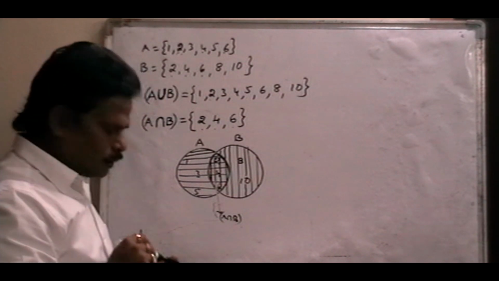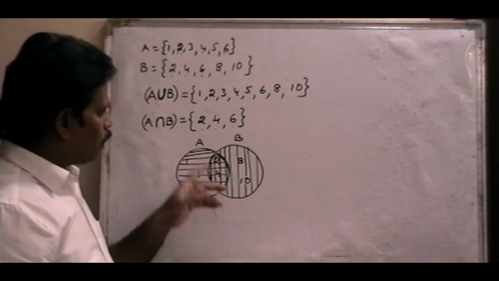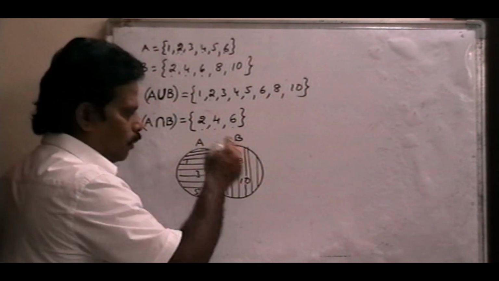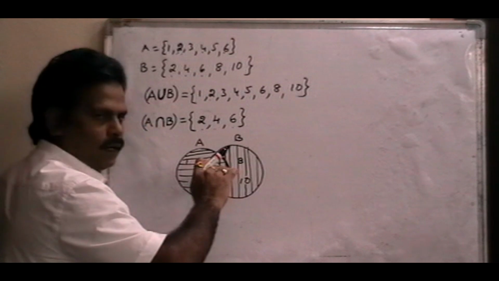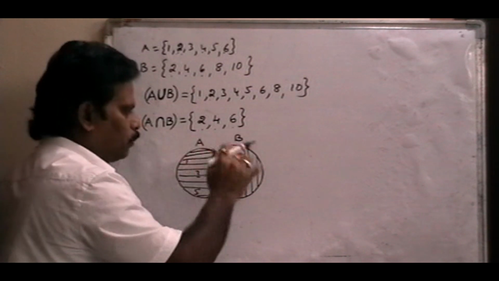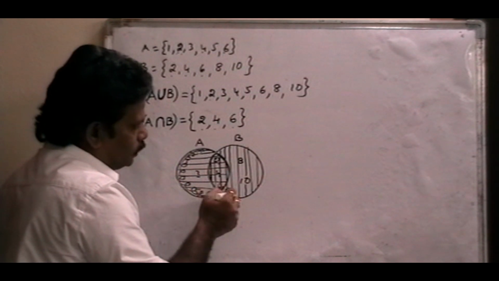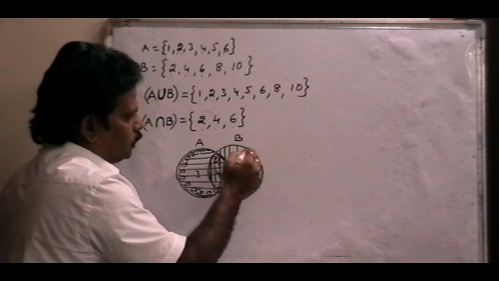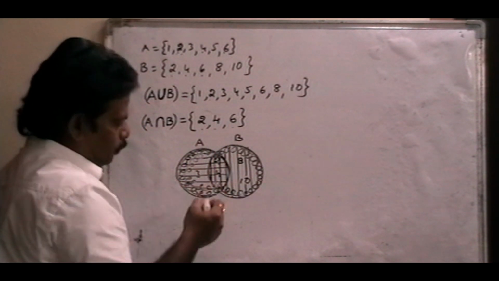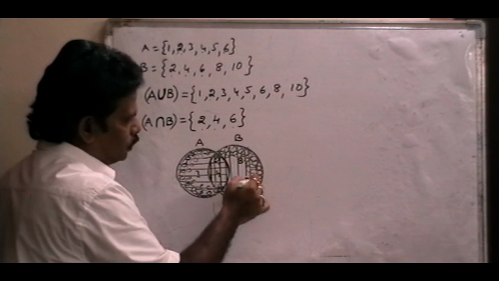Now, what does union mean? Union means total. Not only A, not only B, and not only the common part. All the elements we should write in order. The complete region, both the regions, horizontal and vertical, is called union. The complete shaded region, not only horizontal, not only vertical. That means not only A elements, not only B elements, but the total elements, which belong to A union B.